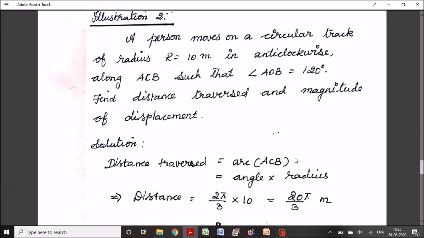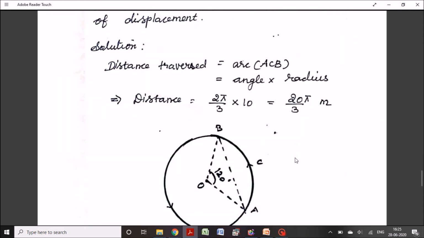Illustration 2. A person moves on a circular track of radius r is equal to 10 meter in anticlockwise along ACB such that angle AOB is equal to 120 degree. Find distance traversed and magnitude of displacement. Here the distance traversed is arc ACB. We can see the arc A, C, B.